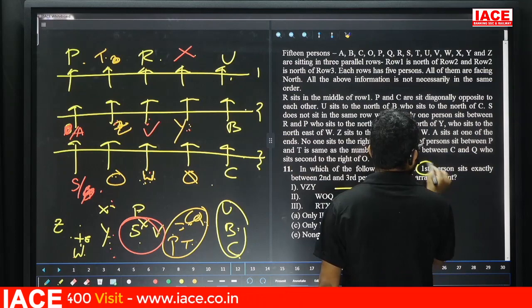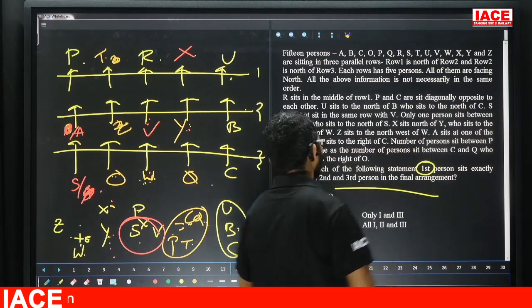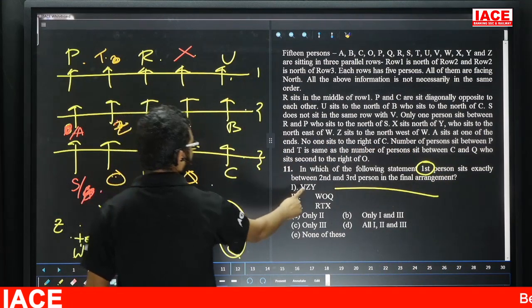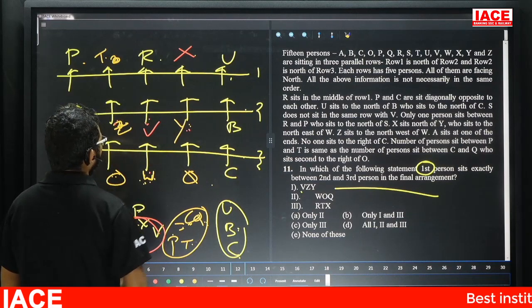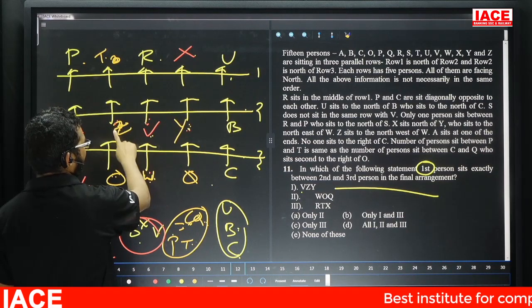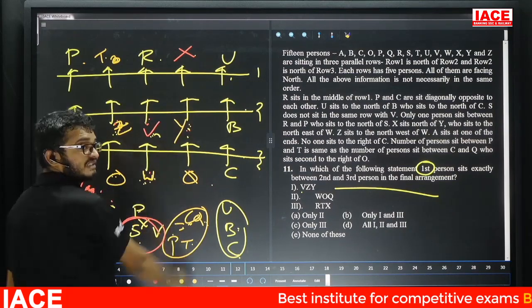Yes. First person is sitting exactly between second and third person? Yes. Now friends, check here. V. V is exactly between Z and Y? Yes. V is exactly between Z and Y. First person is exactly between second and third person?